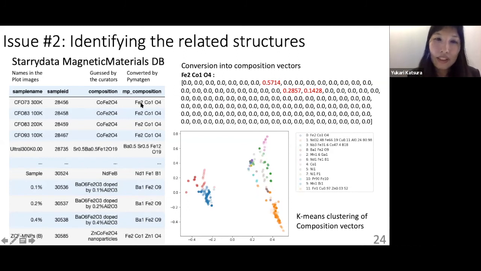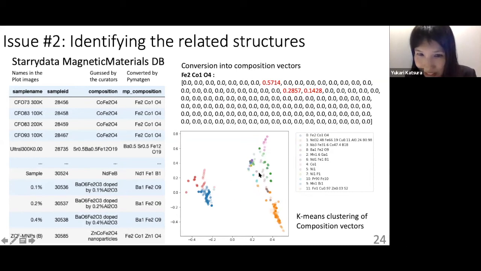We then tried to convert this composition into a composition vector. So this composition was turned into this vector, which is the fractional composition of oxygen, iron, and cobalt. We calculated all these composition vectors and carried out k-means clustering, and this is displayed by PCA.